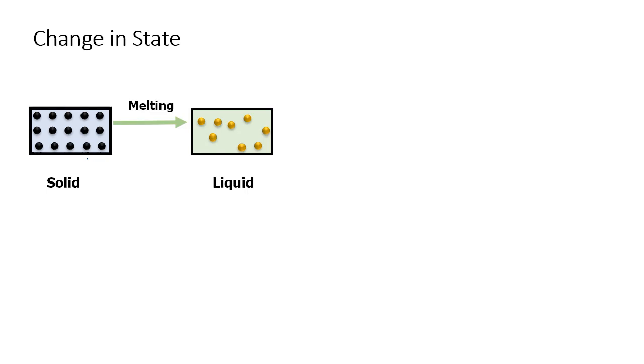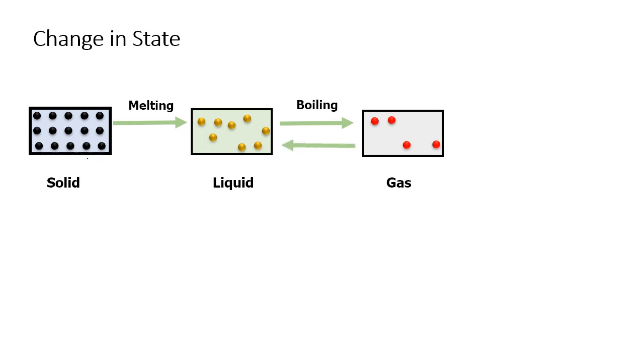Let's study change of state. As we increase the temperature of a solid, it eventually changes state to liquid, and the process of converting solid to liquid is called melting. When we increase the temperature of a liquid, it gets converted to gas and the process is called boiling. On the opposite, when the gas cools down, it finally gets converted to liquid and the process is called condensing, and when the liquid is cooled it gets converted to solid and the process is called freezing. So when we add heat, solid gets converted to liquid and finally to gas, and when we remove heat, gas gets converted to liquid and finally to solid.